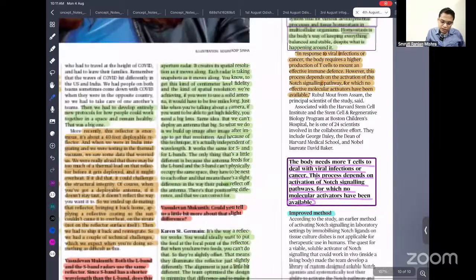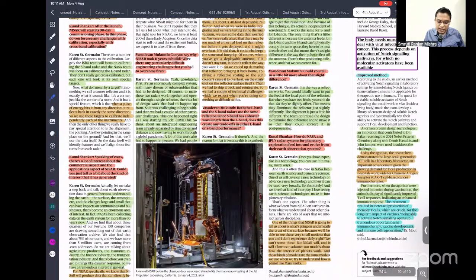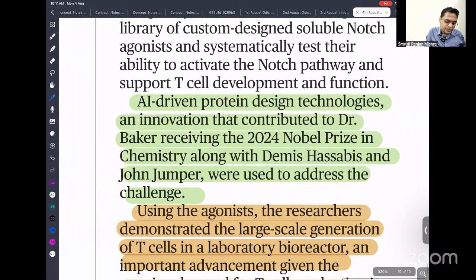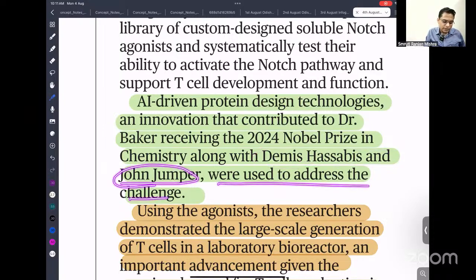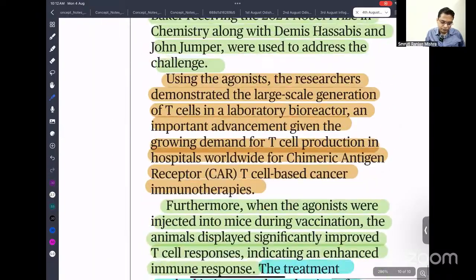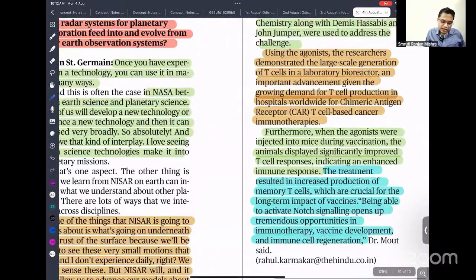So this is very important. Recently, AI-driven protein design technology, an innovation that contributed to Dr. Baker receiving the Nobel Prize, so you have to remember the name. The next, Demis Hassabis and John Jumper, were used to address these challenges. Just read it, you will understand.